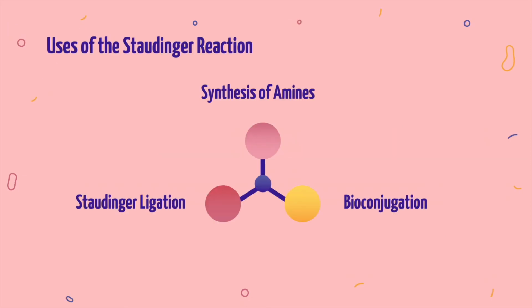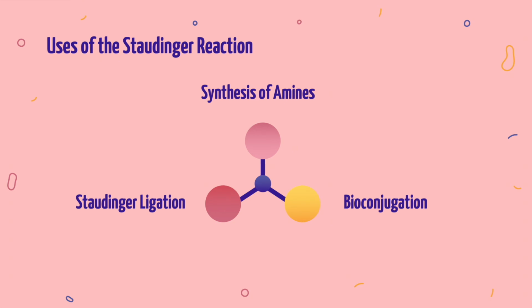As we've discussed, the main application of the Staudinger reaction is the formation of amines from azides, a mild reduction reaction which saves from the need of using highly reactive or toxic compounds, such as lithium aluminum hydride or thiol compounds, like 1,3-propane dithiol. The creation of primary amines is especially helpful as they are a very versatile synthetic tool.